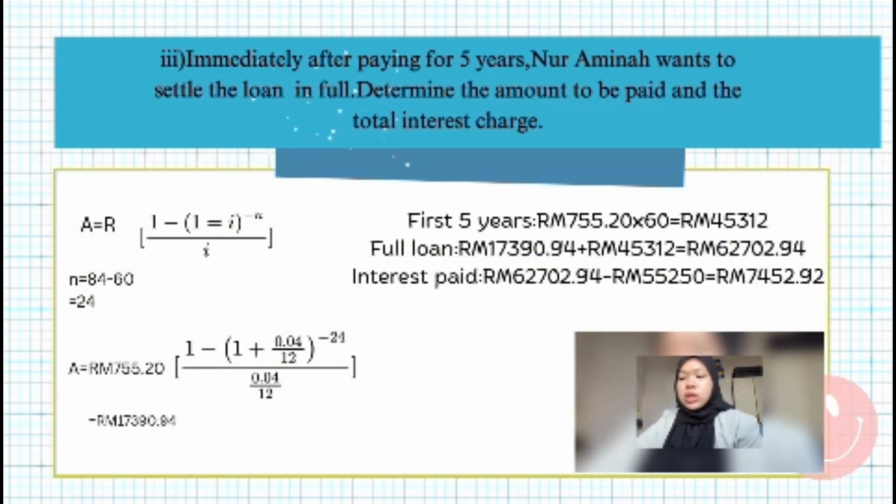We get 45,312. The full loan is 17,390.94 plus 45,312. We get 62,702.94. Interest paid is 62,702.94 minus 55,250 equals 7,452.92.